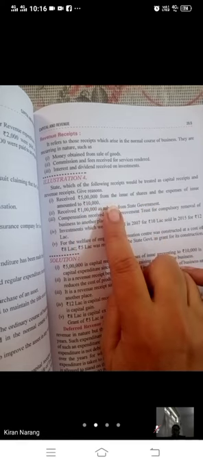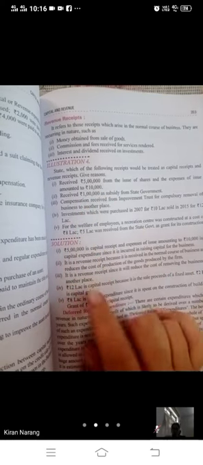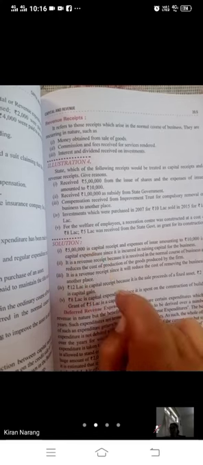If you have received any type of amount which is not reoccurring in nature, that is capital receipt. Rupees 5 lakh is your capital receipt, and the expenses you have incurred are capital expenditure, because it is also not done for the business and it will not be repeated again. So this expenditure is capital expenditure and the receipt is capital receipt.